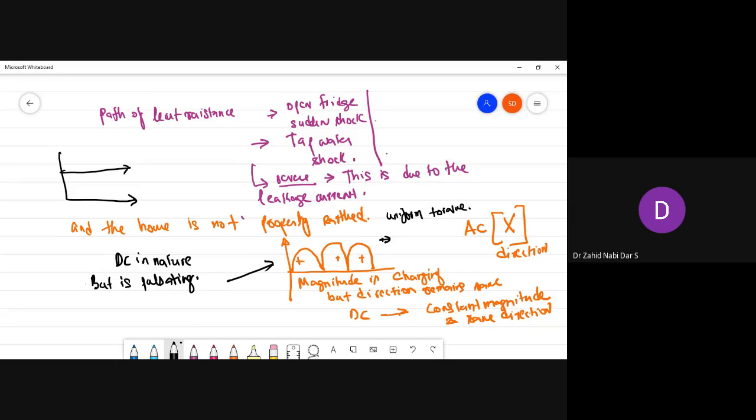You have current in the same direction at every point. Suppose this is point X, you have same magnitude. At point Y, you have same magnitude. So you know for sure that I'm applying 10 Newton force, and 10 Newton force is getting applied at every point. But here, at point X, at point Y, there is a maximum. At another point it is going low. At this point, suppose I write M N S, it is changing at different points, it's not remaining constant. So this is pulsating, this is varying, okay. Pulsating would mean varying.